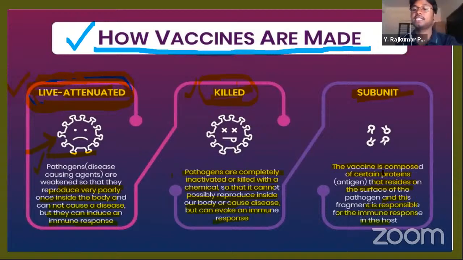These are certain proteins, antigens. Whenever they are injected in the body, antibodies will be created against those antigens. That's called a subunit vaccine. These are the three kinds of vaccine according to the organism's ability, according to the life cycle of an organism. We create these kinds of vaccines.